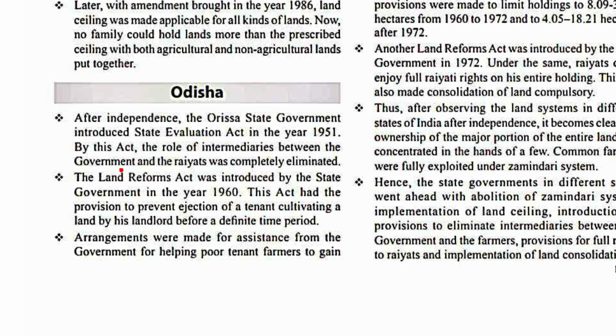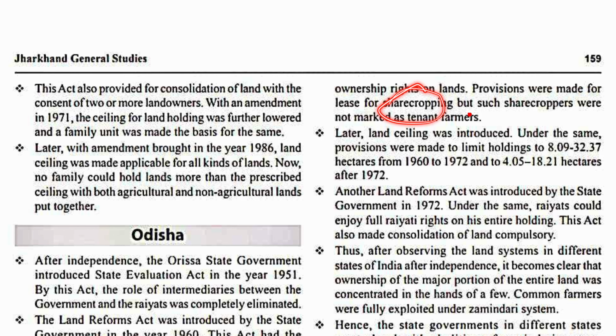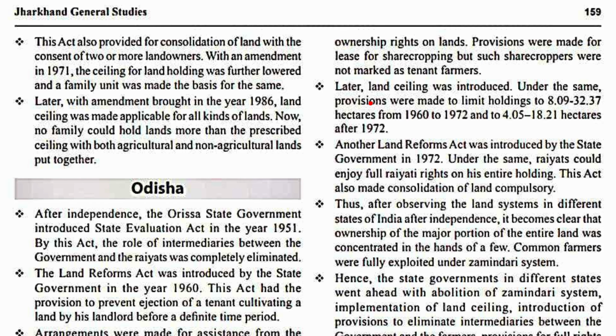This act had provisions to prevent ejection of a tenant cultivating a land by his landlords before a definite time period. Arrangements were made for assistance from the government for helping poor tenant farmers to get ownership rights on the land. There were provisions for lease for sharecropping, but such sharecroppers were not marked as tenant farmers. Later, land ceiling was introduced, under which provisions were made to limit land holdings to 8.09 to 32.37 hectares from 1960 to 1972 and to 4.05 to 18.21 hectares after 1971.